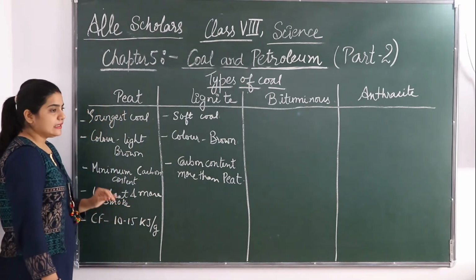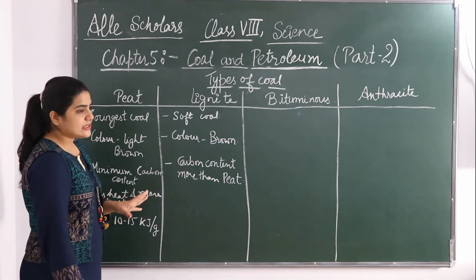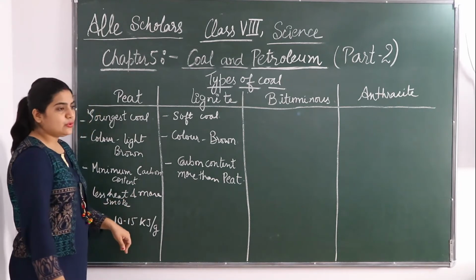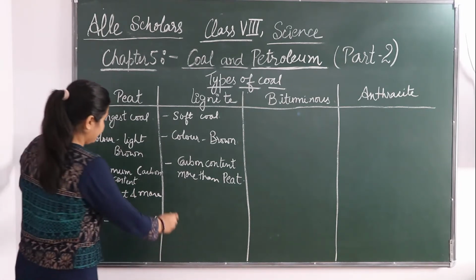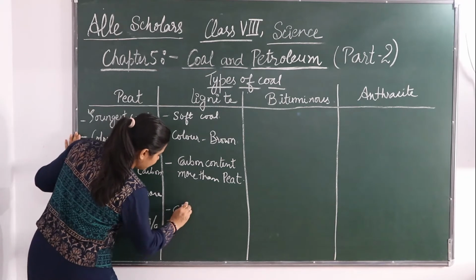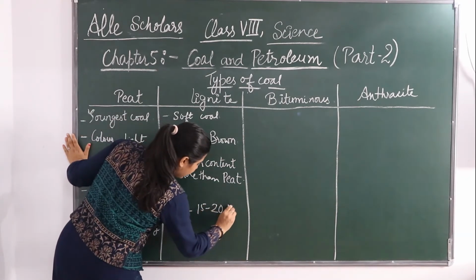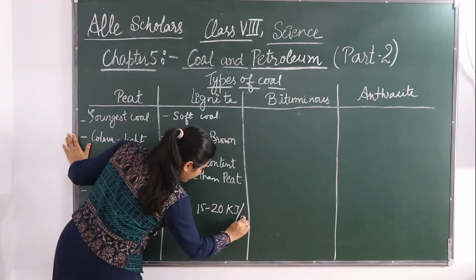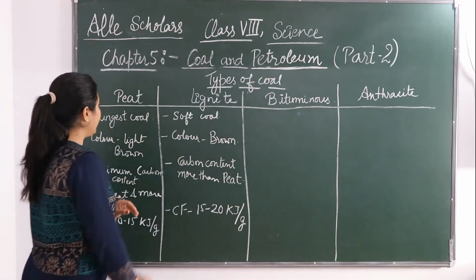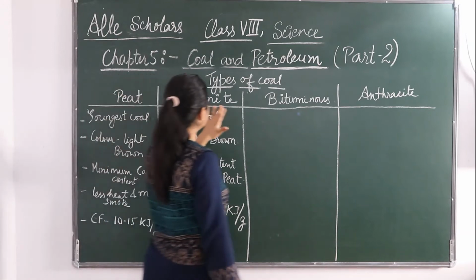Next, we talk about its calorific value, which is 15 to 20 kilojoule per gram. Okay, so this was about lignite.